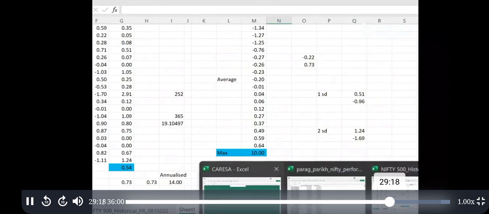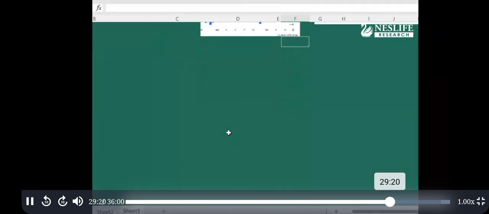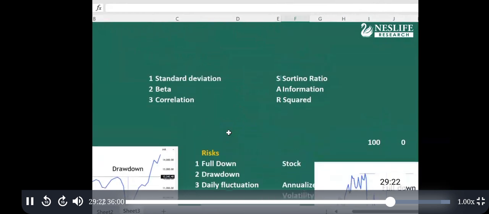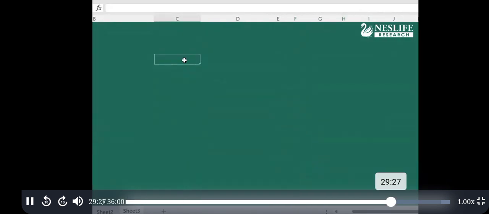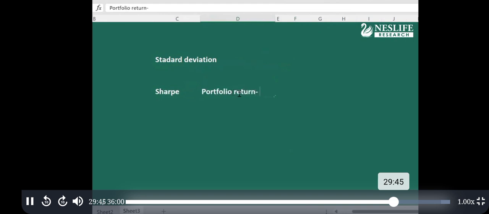Okay, now let's go into how standard deviation is used for the Sortino ratio and Sharpe ratio. So what is standard deviation? Now you understood standard deviation. It is the annualized standard deviation of the daily closing price, daily return. Now the Sharpe ratio takes the portfolio return, suppose the portfolio given and the FD return, which is called the risk-free return, and then standard deviation.